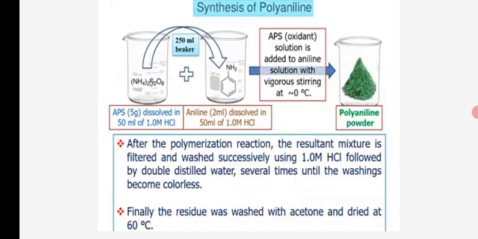Okay. So the first beaker has 5 gram of ammonium persulfate and 50 ml of 1.0 molar HCl.